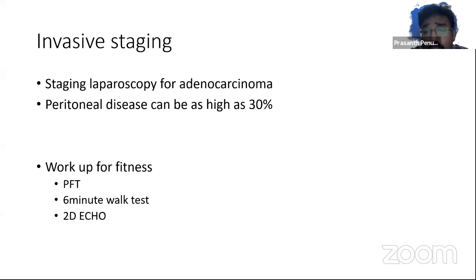Maybe even your surgical modality would completely change from a transthoracic to a transhiatal if it's lower third, or maybe even definitive or palliative treatment. And for any thoracic malignancy, be it lung or esophagus, the primary and most important thing is patient fitness, whether the patient is fit to undergo treatment or not.